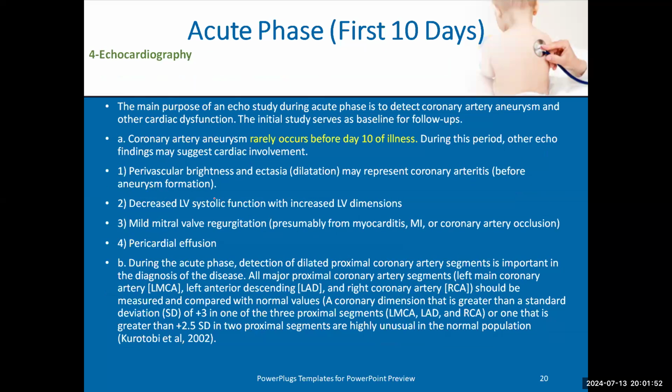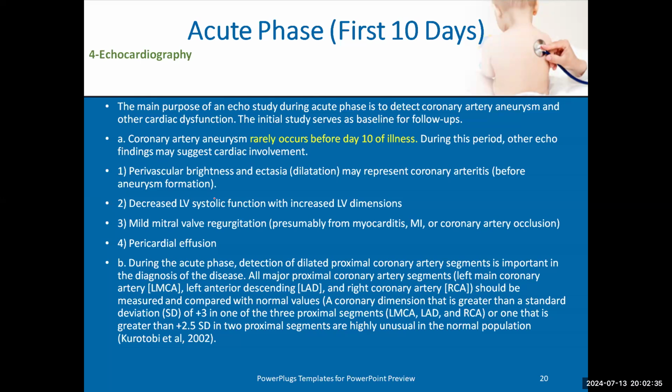Echo, the last thing. In the first 10 days, coronary artery aneurysm or coronary artery changes are not common in this acute stage. Almost the coronary artery changes, if there are any, will appear in the second or third stage, not in the first stage. So why do we do echo for the patient? As we will say after that, in the guidelines of the American Heart Association 2017, they recommend doing echo at admission and after 1 to 2 weeks, and after 3 to 6 weeks if the patient has no aneurysm or normal coronaries.